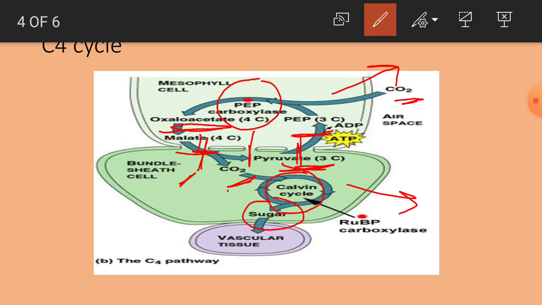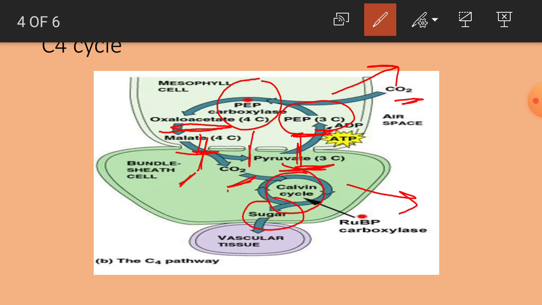It enters the vascular tissue region, that is xylem. Thus glucose or sugar is synthesized by the C3 cycle only. And the pyruvic acid, the 3 carbon compound, enters back into the mesophyll region, where it consumes ATP molecules in the presence of kinase. Again it forms the first CO2 acceptor, that is PEP, phosphoenol pyruvic acid. Thus 4 reactions take place in the C4 cycle,